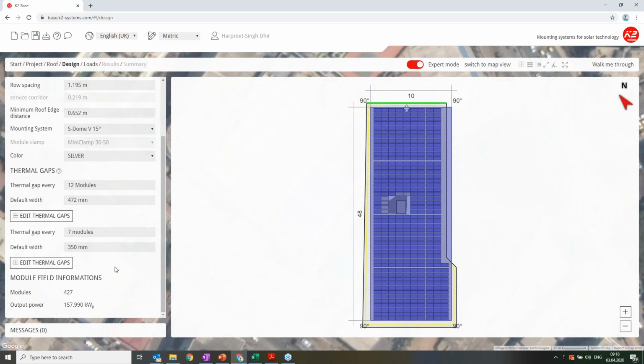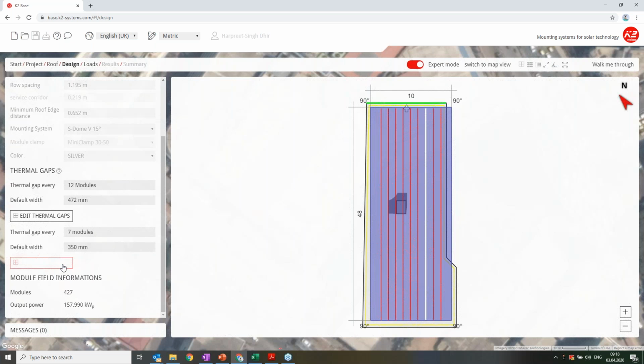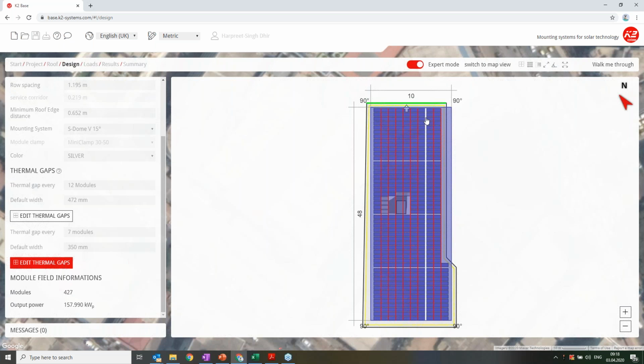Normally the K2 Base has some default values, for example, here it has thermal gaps possible in the vertical direction and in the horizontal direction. I will click on the thermal gaps to make changes. I know the thermal gap is after every 7th module. You can see it's calculated from left to right. This is 1 module, 2, 3, 4, 5, 6, 7. Here is a thermal gap.